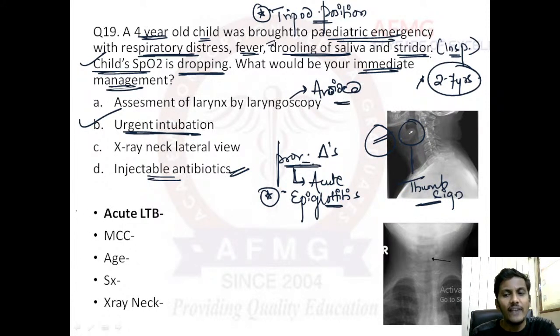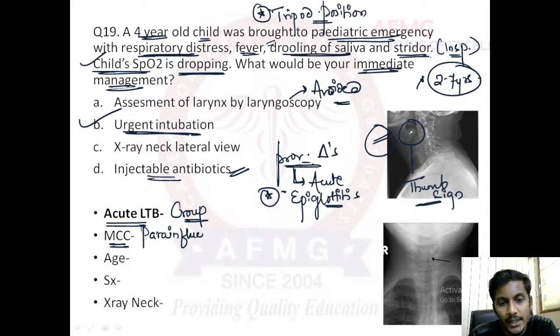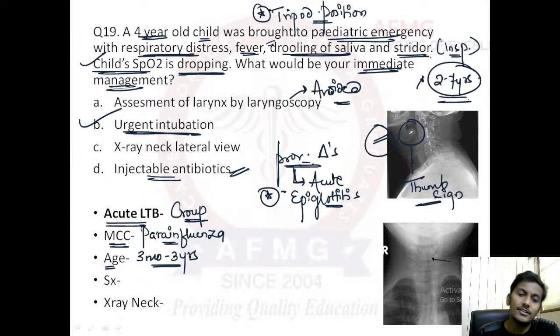A similar condition that you may get confused with is acute LTB, acute laryngotracheobronchitis, which is also known as croup. The most common cause of acute LTB or croup would be parainfluenza virus. I'll come to the acute epiglottitis cause later. The age it commonly affects is 3 months to 3 years, whereas in epiglottitis it is 2 to 7 years of age.